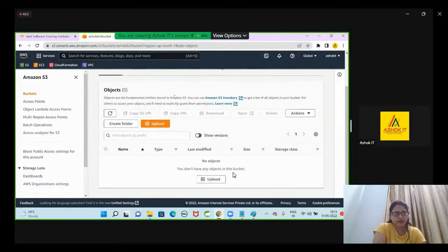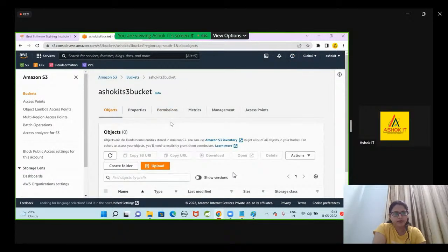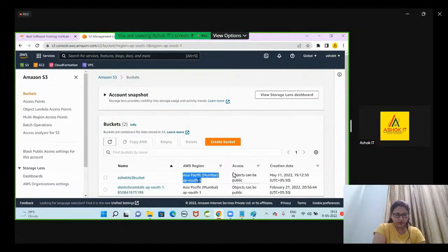I want to upload that file. Any flat file you can upload into an S3 bucket. I have created this bucket. The bucket is created in a region. S3 is global, but a bucket is regional.